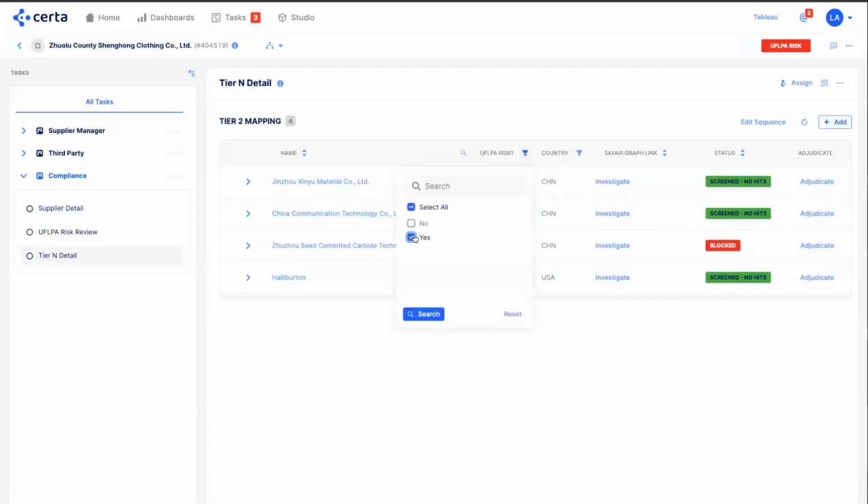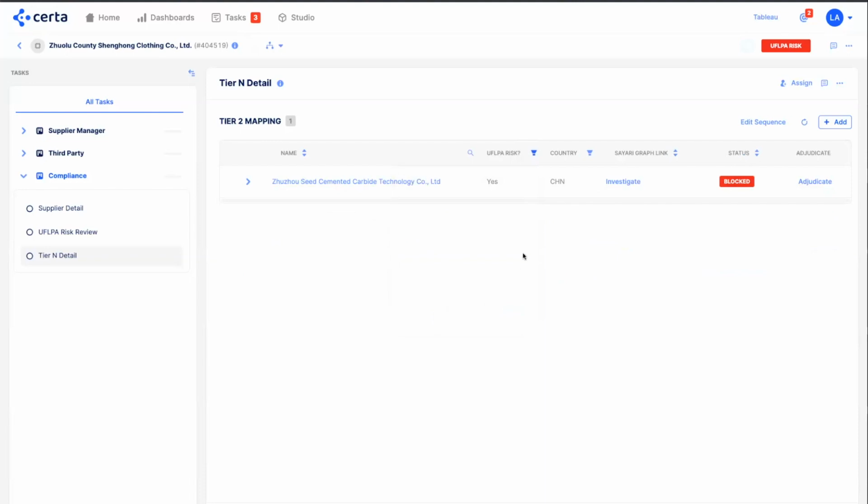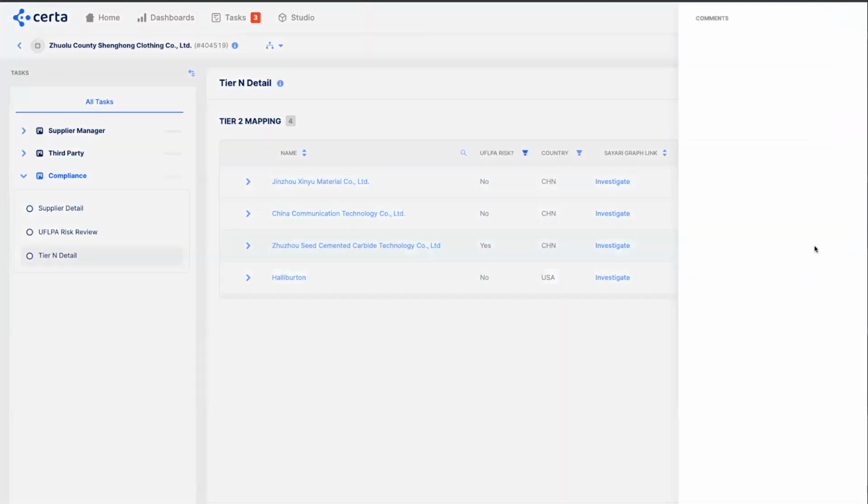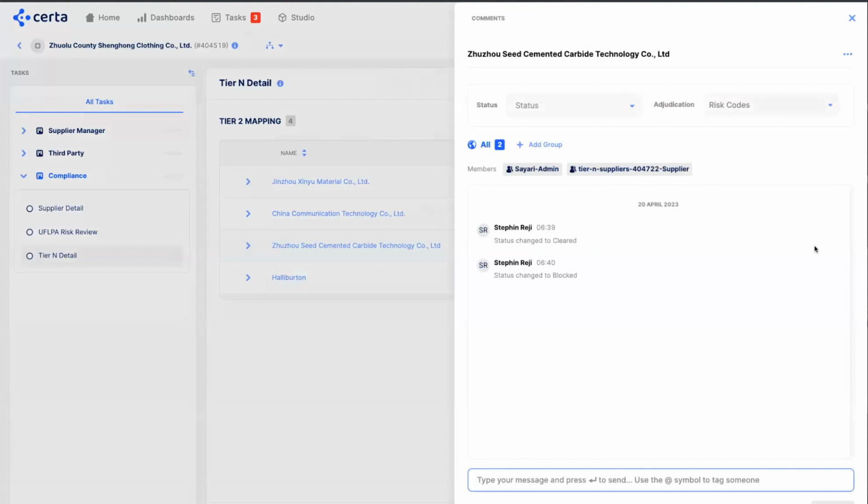You can also filter and search for yes, because sometimes this could get very complex with many connection points and tiers. We also have the ability to link out directly to the certa.ai graph profile for each of these businesses, as well as include adjudication functionality to disposition any alerts and leverage the tool from a case management standpoint.